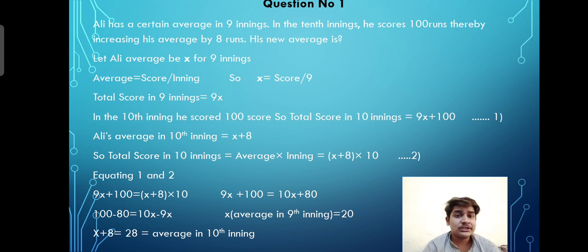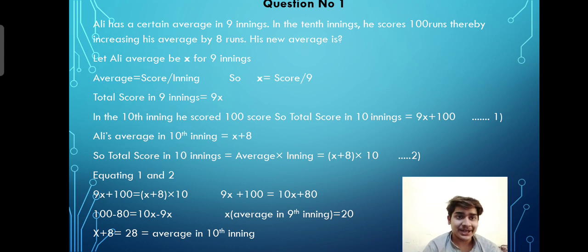So the total score in 10 innings, we know the formula: average multiplied by innings. The average in 10 innings is x plus 8 and the number of innings is 10. So we have two equations, equation number 1 and equation number 2. Both are the total score in 10 innings.